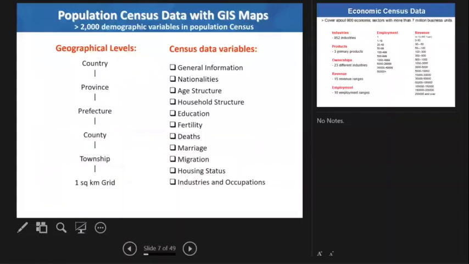Here's the population census data. The population census data is pretty comprehensive, from the general information to the nationality, age structure, household structure, education, fertility, deaths, marriage, migration, housing status, industries, and occupations. And those data are available at different levels: national, province, prefecture, county, township.